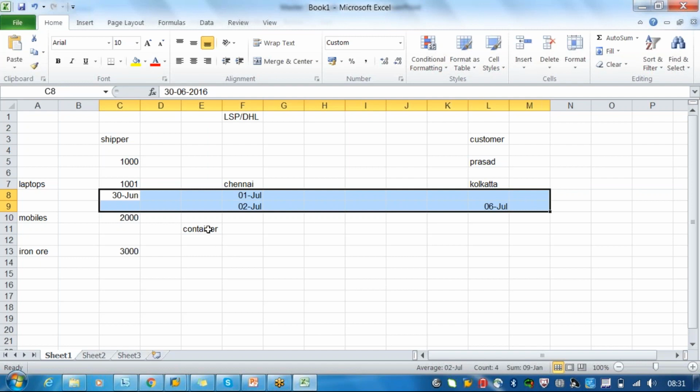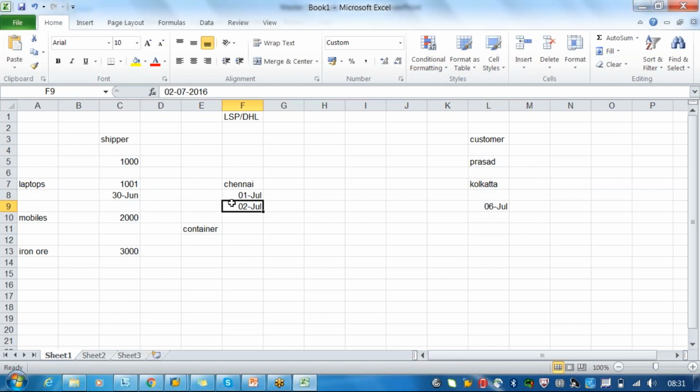But now because of the delay in the material reaching the destination location, let's say it will reach here on 3rd. So that means 3rd July, right? So again we have to identify whether any container is moving on 3rd from Chennai to Kolkata or not. All these things, again we have to do a rescheduling in the TM system. That's what I'm saying, so replanning will be done, right? Yeah, we have to do replanning.